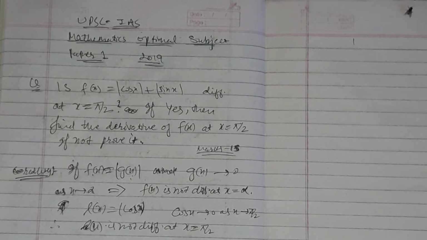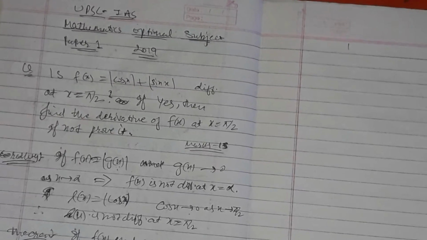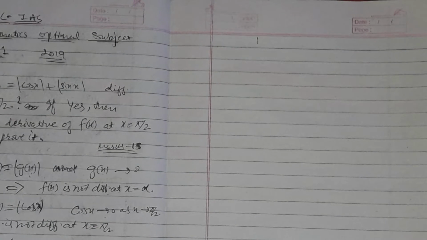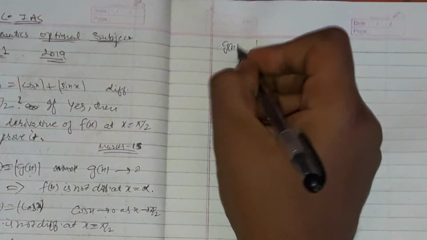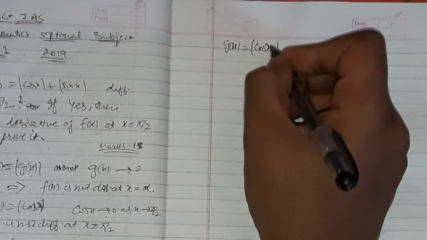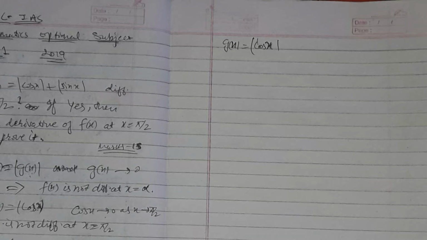So my mod cos x is not differentiable at x equal pi by 2. Now I need to prove it. Why is f of x equal mod cos x not differentiable? Let me prove this. Let me take g x equal mod cos x. Instead of working with the whole of f of x, I need only to work with g x.